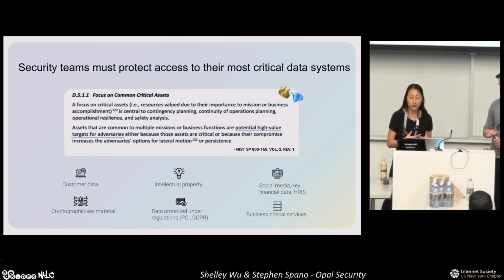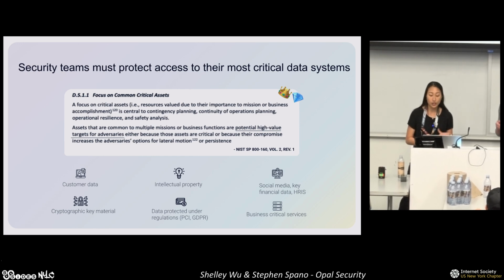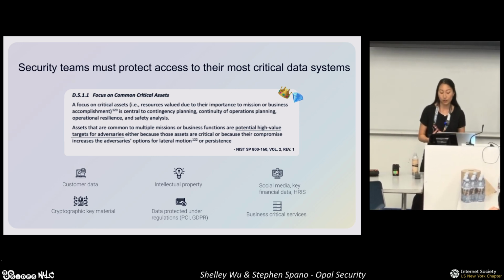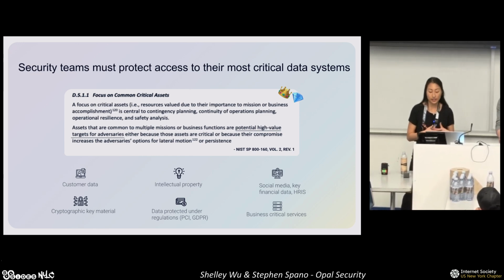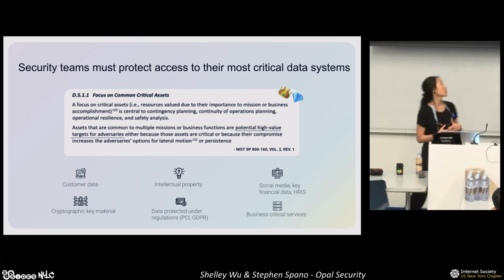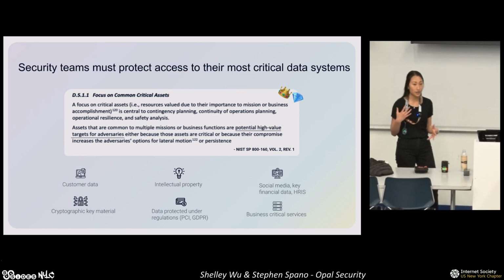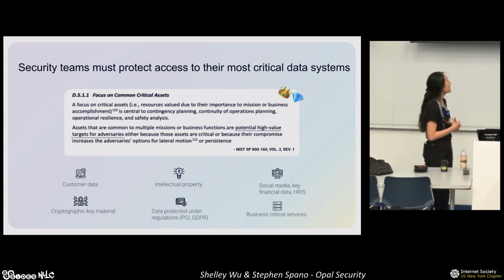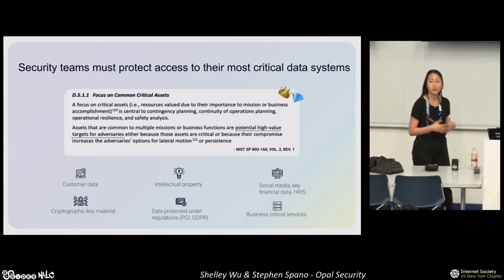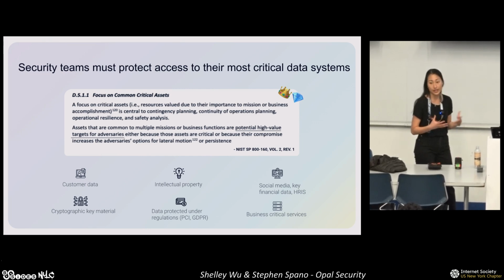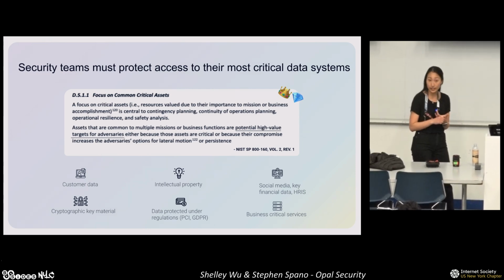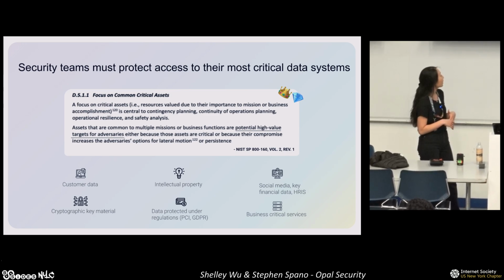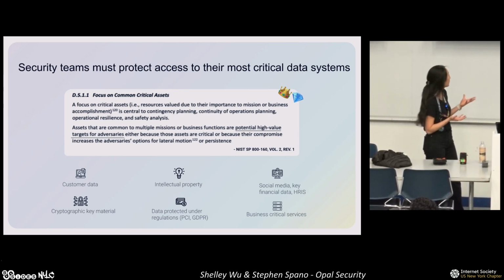For example, the crown jewels for a hardware manufacturing company will look very different from those of a banking software company. Still, if we generalize, we'll notice that a lot of times these systems are ones that host data such as customer data, think about first name, last name, phone number, addresses, or intellectual property. Maybe that's proprietary code base, algorithms that allow your company to run, social media, key financial data. A lot of folks forget about HR employee data or people information. Cryptographic key material is also one of the items there.